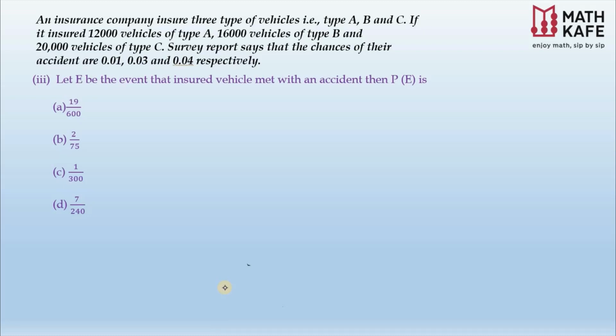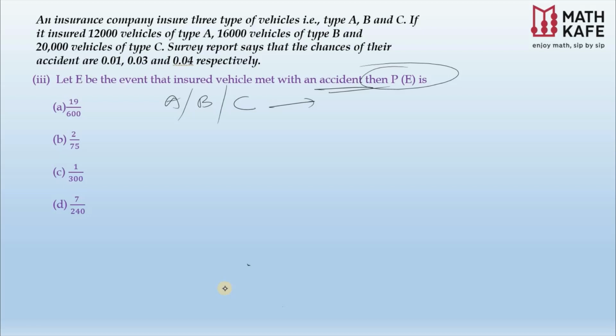The point is that an accident has already occurred and we are not interested in knowing whether it is due to vehicle type A or type B or type C. That is the catch point in that question. An accident occurred by which vehicle? It could be vehicle A or vehicle B or vehicle C. I hope you understood the idea of this question.